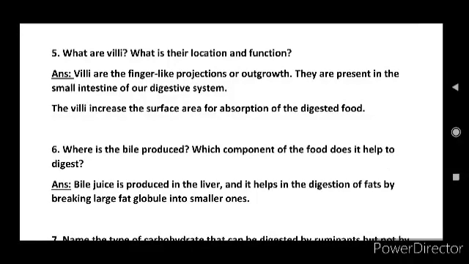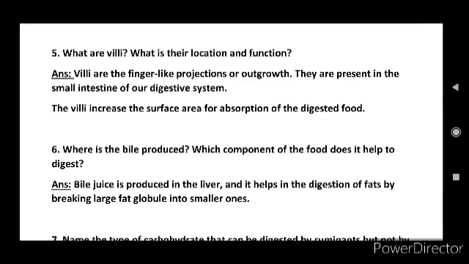And next important question here, what are villi? What is their location and function? Answer, villi are the finger-like projections or outgrowths. They are present in the small intestine of our digestive system. The villi increase the surface area for absorption of the digested food. Okay, so this is the location and the function of the villi.